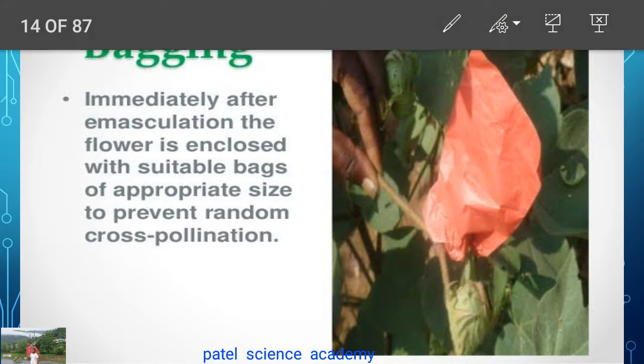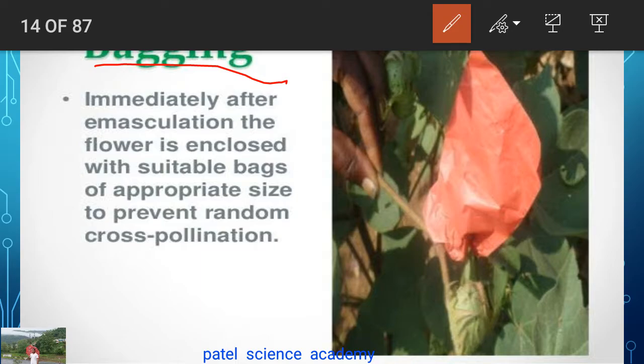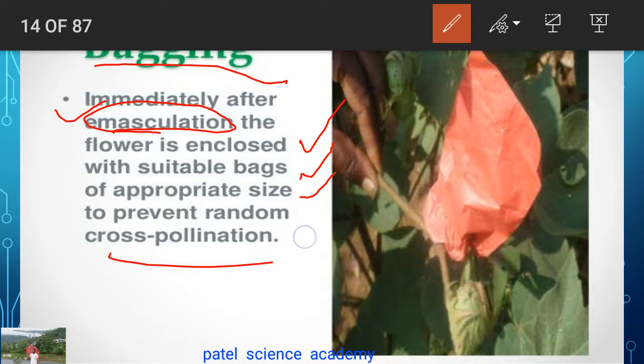Now we'll see the bagging. Bagging means that immediately after the emasculation, the flower is enclosed with suitable bags of the appropriate size to prevent random cross pollination.